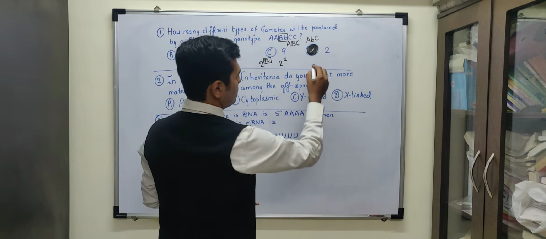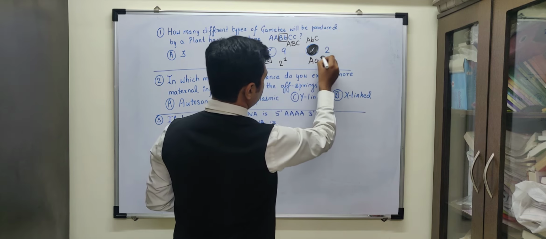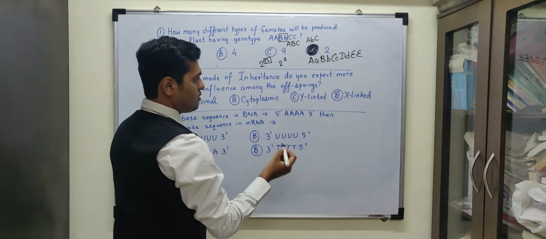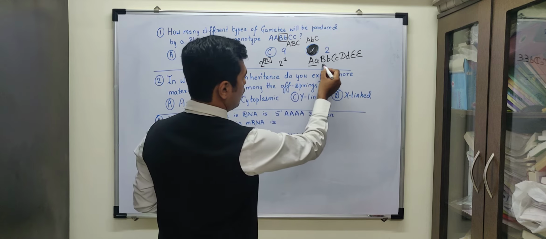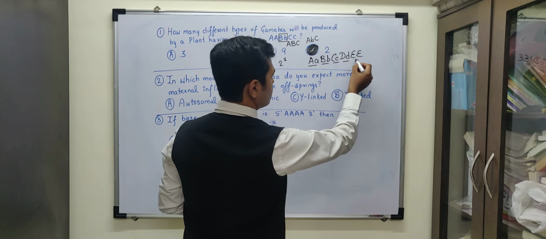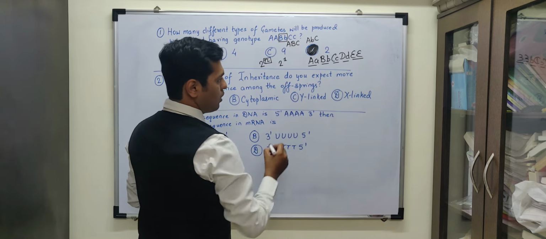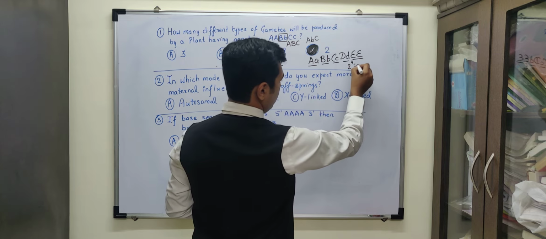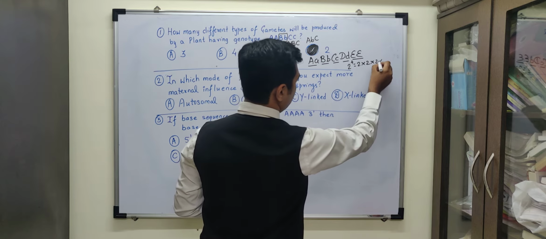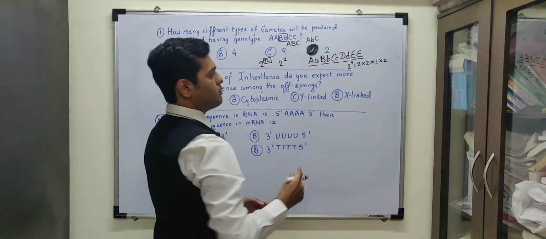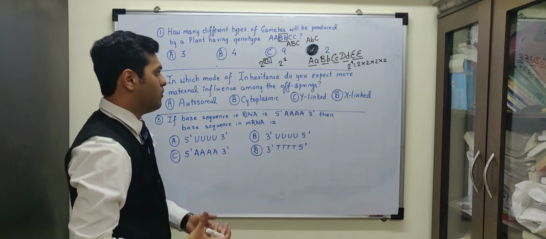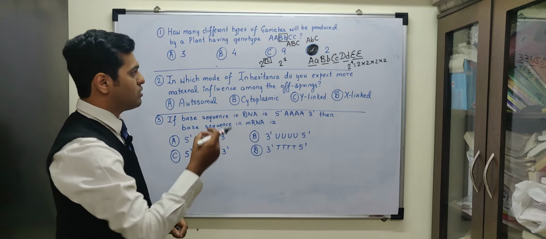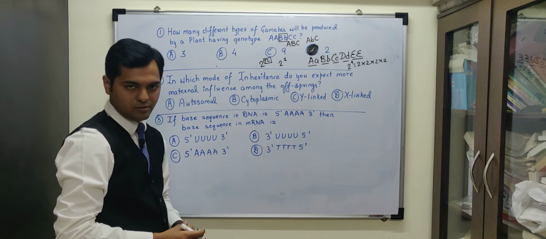If a different type of question comes where it is suggested what the genotype sequence is, then the number of heterozygous pairs are 1, 2, 3, 4. This is homozygous. So there are 4 heterozygous pairs of alleles. So formula will be 2 raised to 4. That is 2 to the 4, 2 the 8, 2 the 16. So 16 types of gametes are possible. So we have to use the formula 2 raised to n when such type of questions comes, when how many types of gametes are asked.